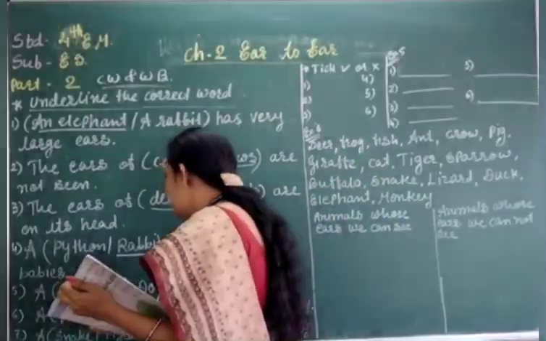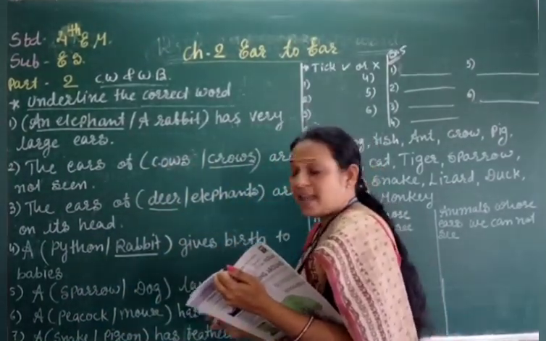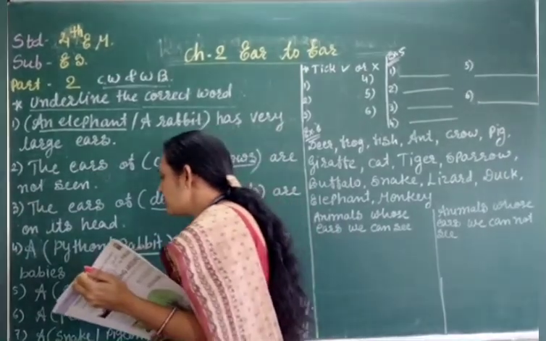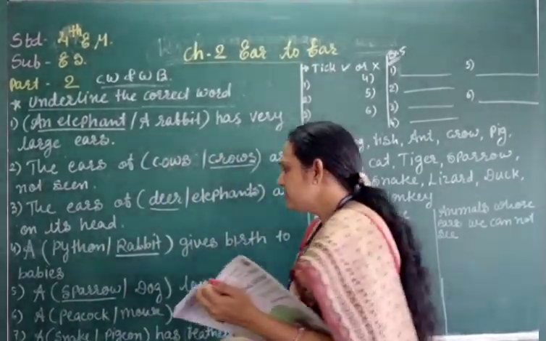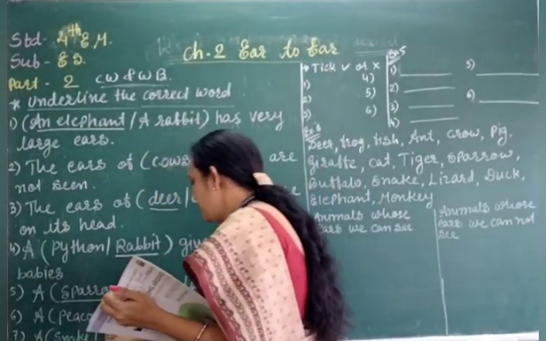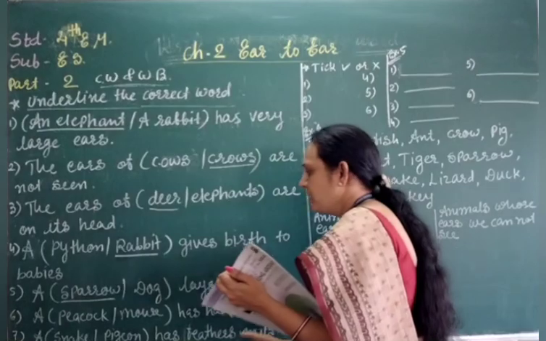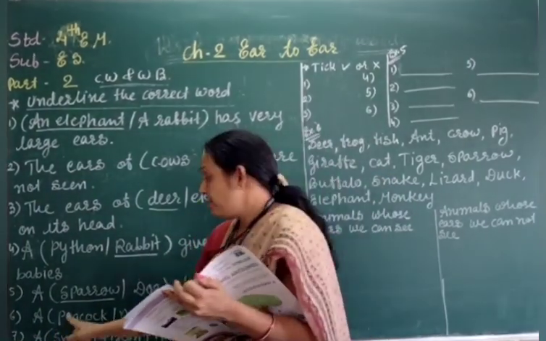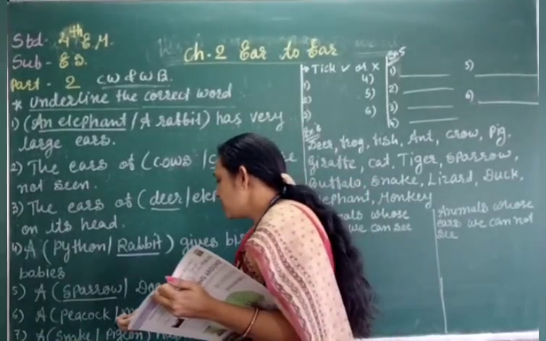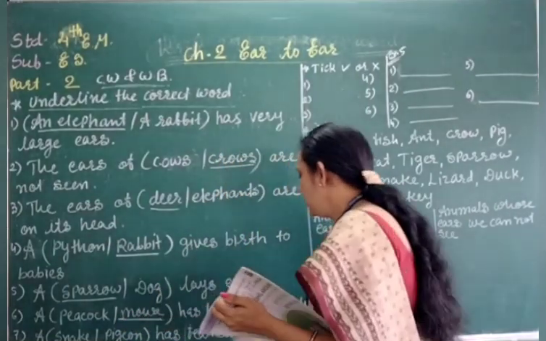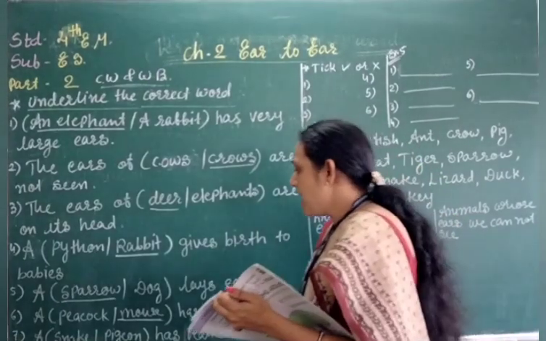Five number, a sparrow, dog lays egg. Which animal lays egg? It is the sparrow. Sparrow lays egg, right? Six number, a peacock, mouse has hair on its body. Which animal has the hair? Peacock has the feather on the body, right? So mouse has the hair on its body. We have to underline below the mouse.